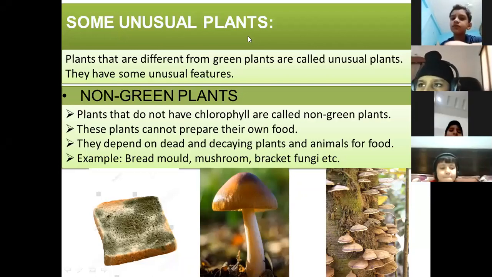Start our topic. Now Rohil Khan, please be attentive. Okay, we have started our topic with some unusual plants.